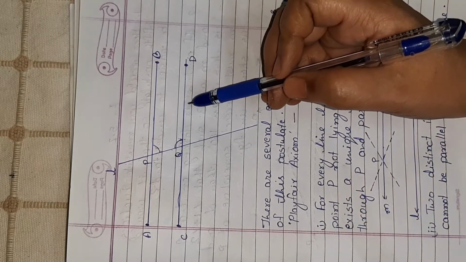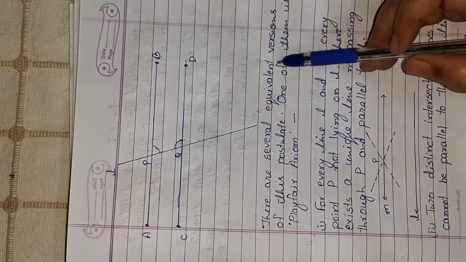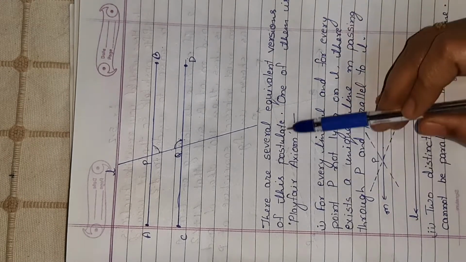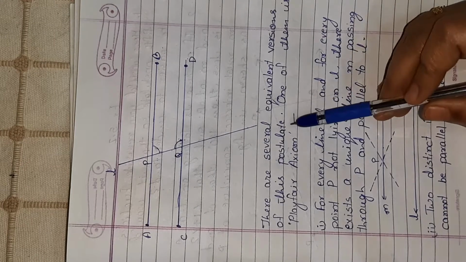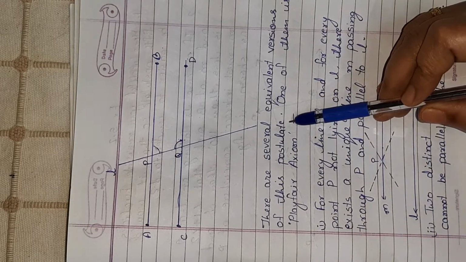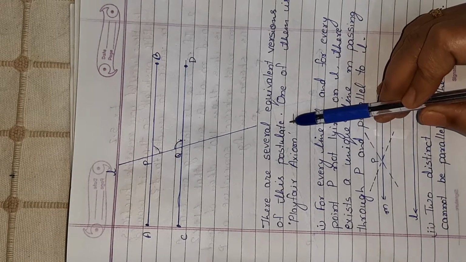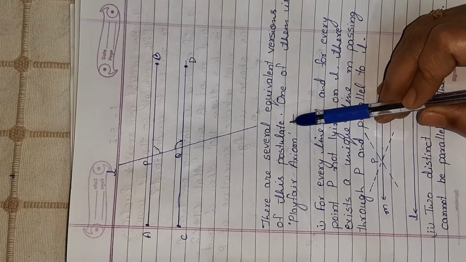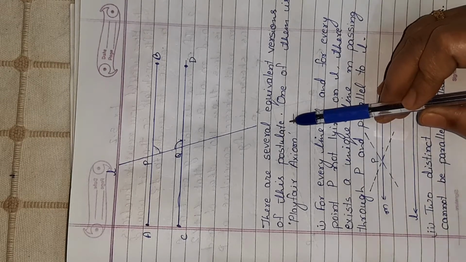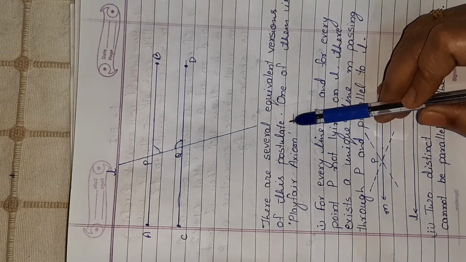Now there are several equivalent versions of this postulate. Equivalent version means a statement which is equal to Euclid's fifth postulate, from which we can easily understand the concept of the fifth postulate.